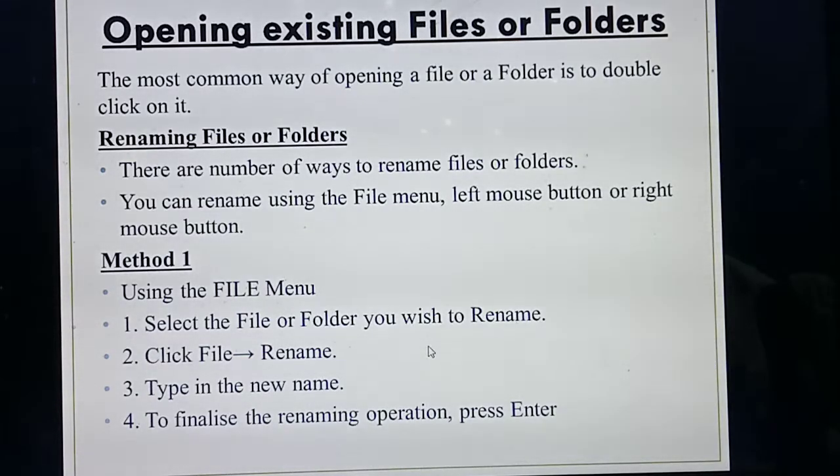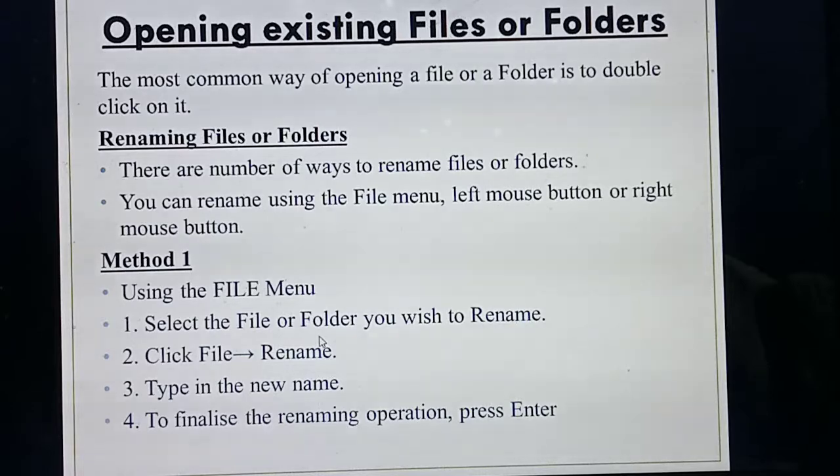Next, go to the file menu. Then from the file menu you need to select which option? The rename option. Understood? So first you need to select the file or folder you need to rename. Then you should go to the file menu. From the file menu you should select the rename option.